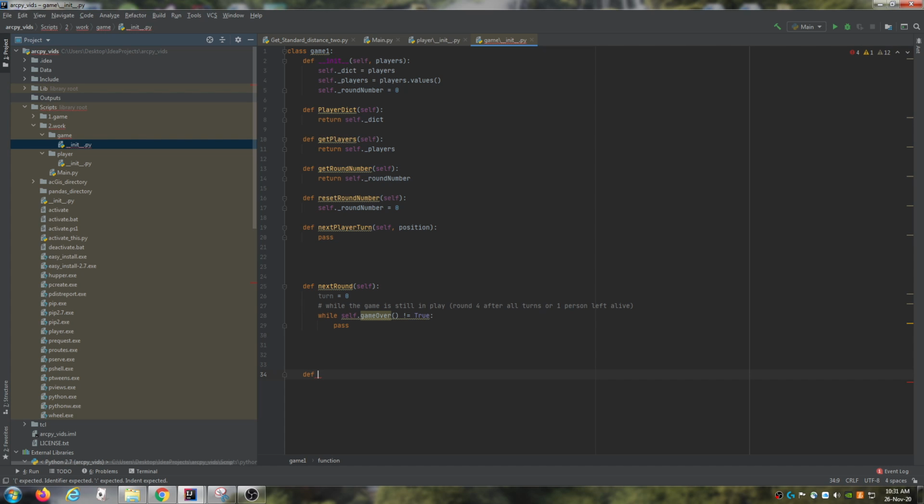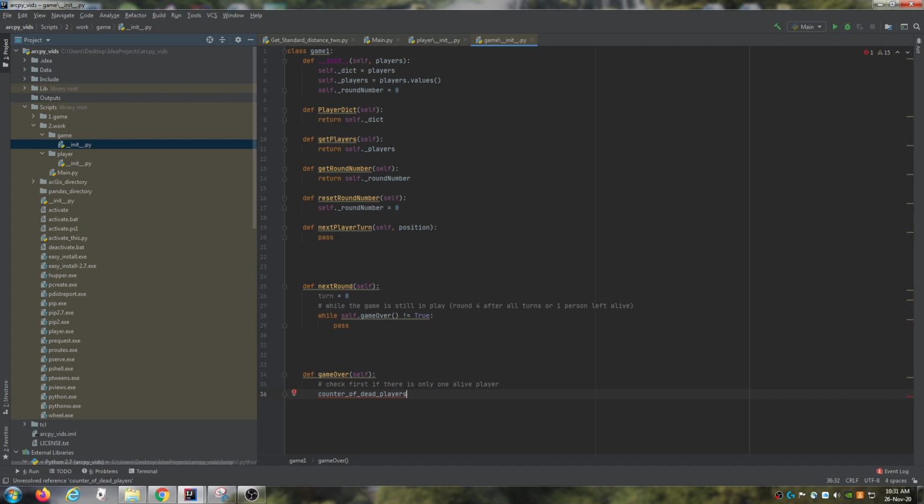Game over. So we're going to create a new method called game over, and we need to first do a check if there is only one alive player. So we're going to just create a new variable, count of dead players.